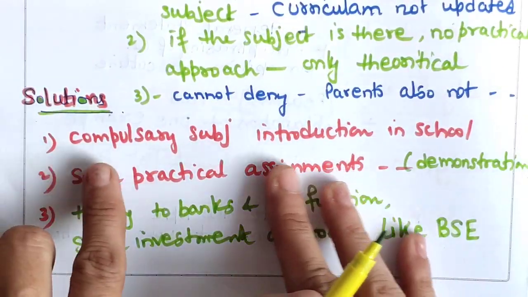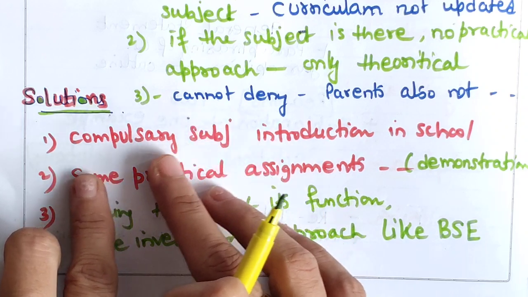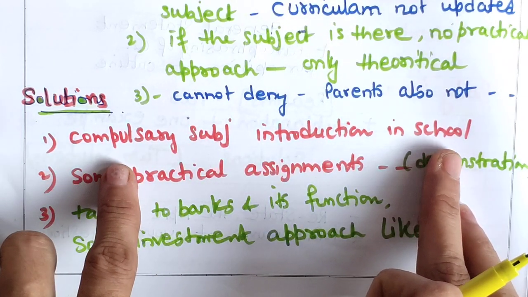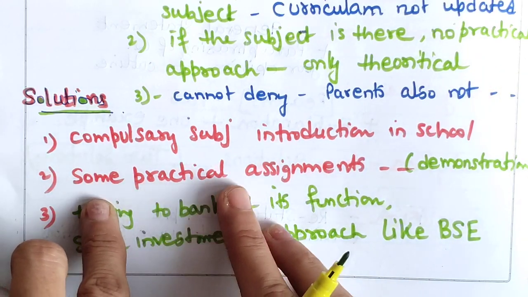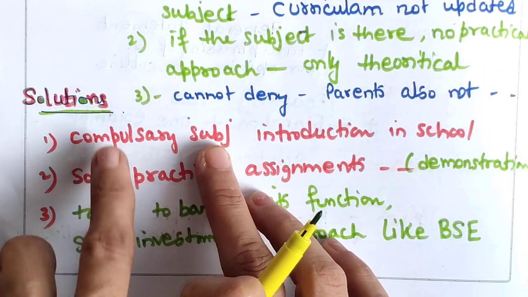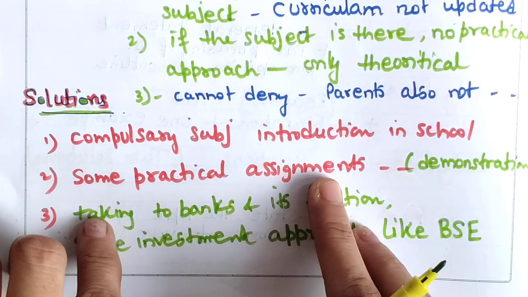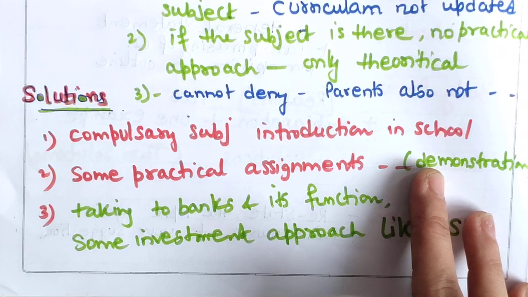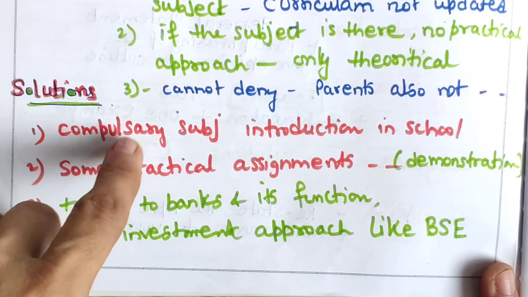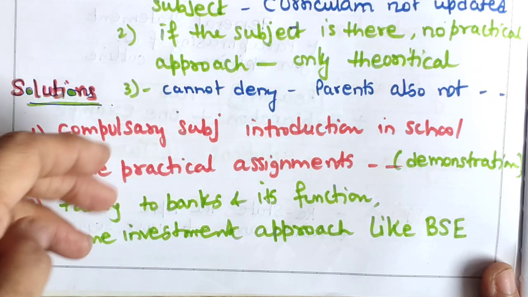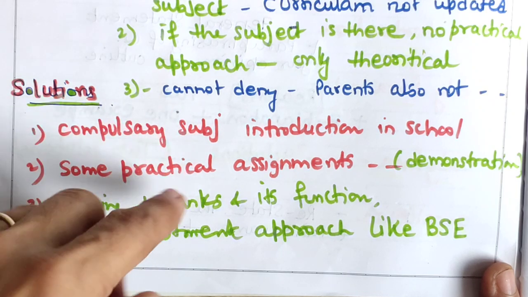And what about the solutions I am offering? Compulsory subjects introduced in school by school educational authorities, and some practical. So this is part of this statement. So first and second I have merged it. Some practical assignments or demonstrations. So initially you need to brainstorm so many ideas and then decide what is important, what thing you can bring out in the first point.